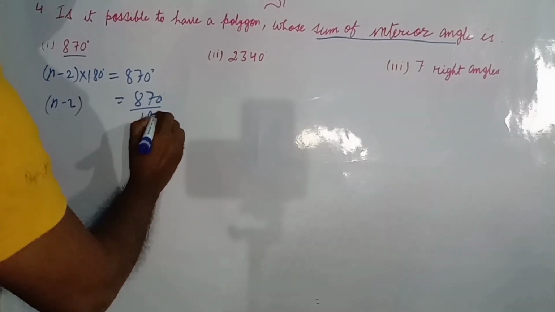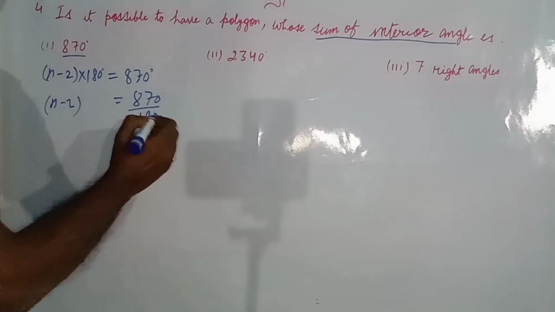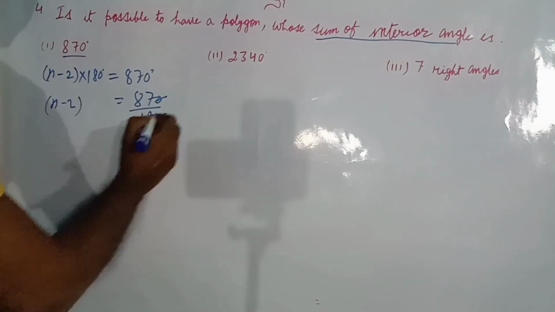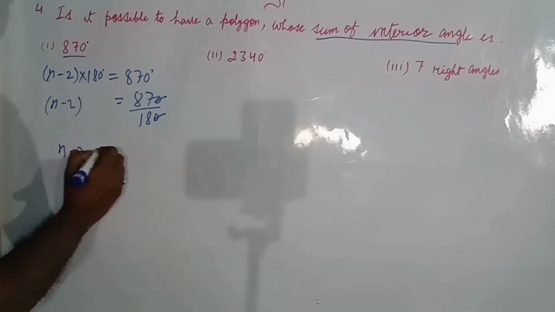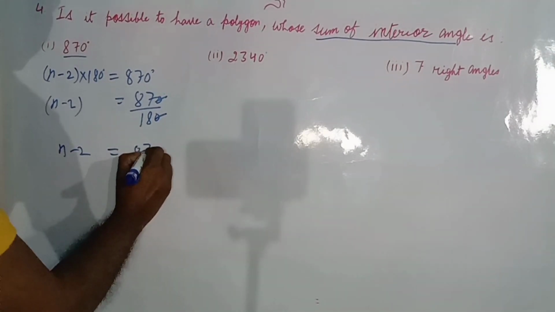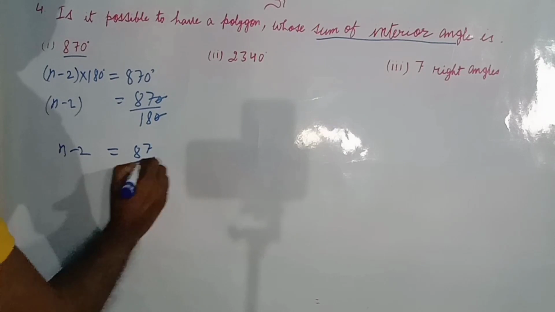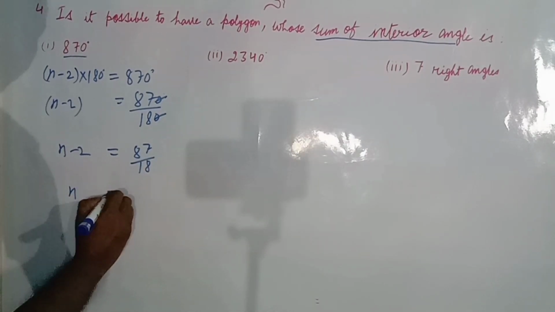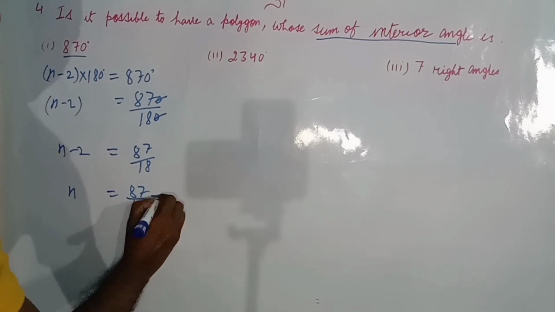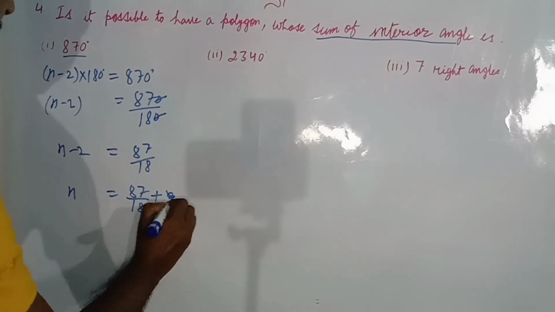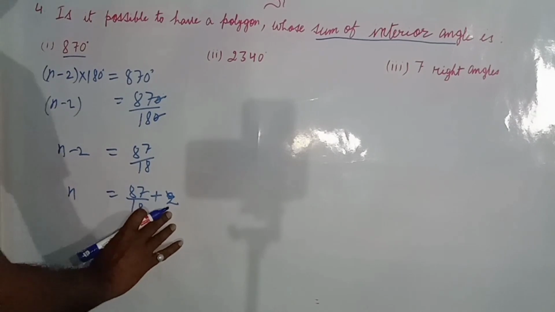Now cancel this. Here is n minus 2 equals 87 by 18. Now n equals 87 by 18 plus 2. Here is minus 2, so it will be plus 2.